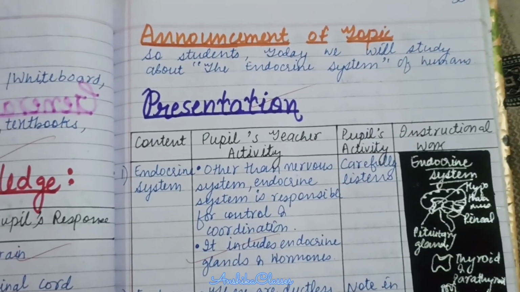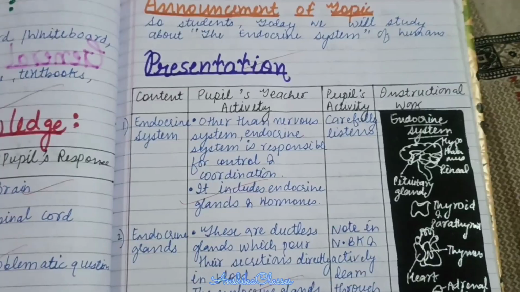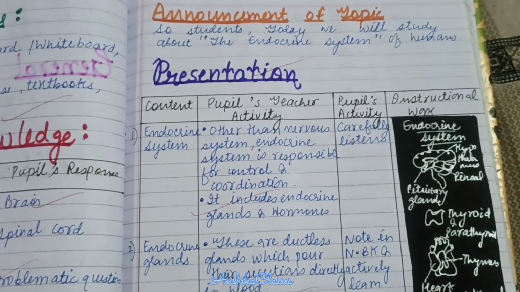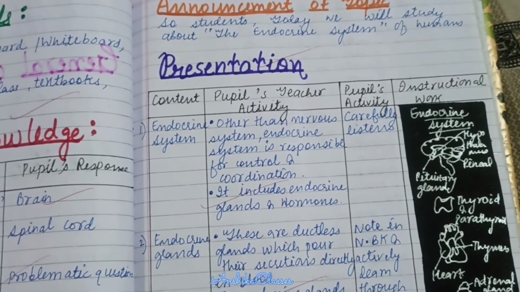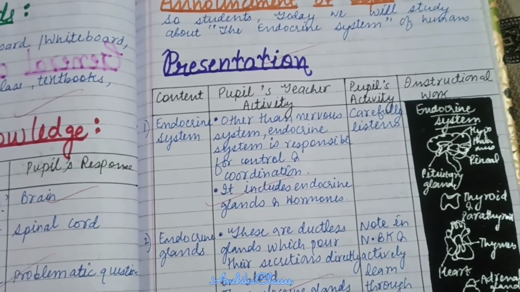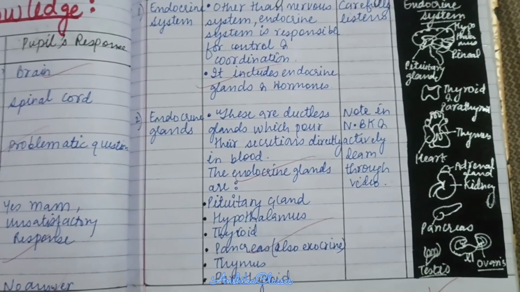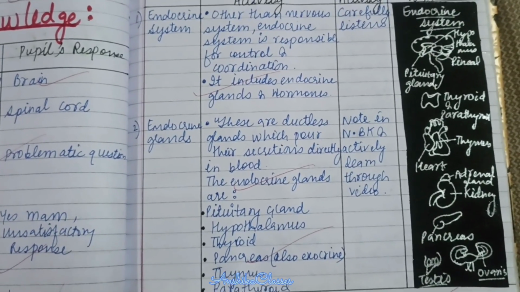So students, today we will study about the endocrine system of humans. Presentation. Endocrine system. Other than the nervous system, the endocrine system is also responsible for control and coordination. It includes endocrine glands and its hormones. Endocrine glands are ductless glands which pour their secretion directly into blood.